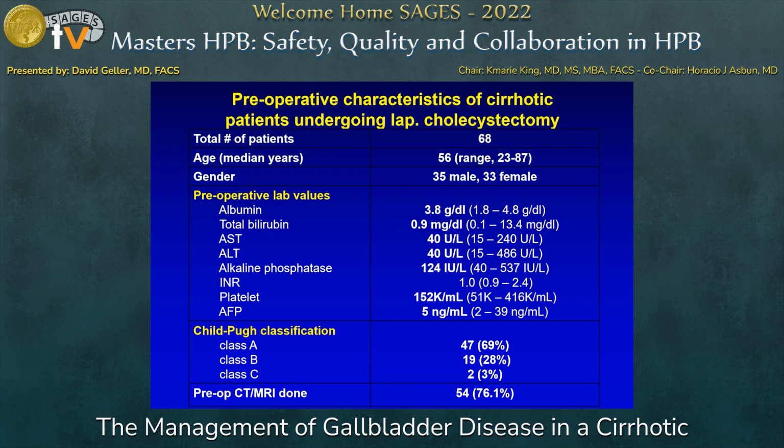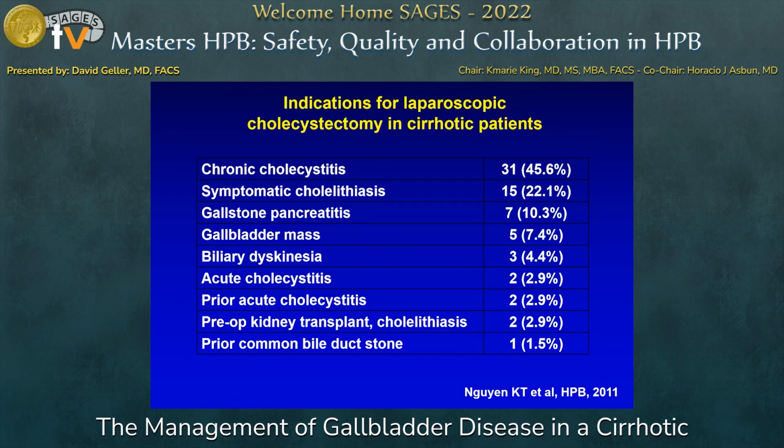It's important to do a pre-op contrast CT or MRI scan to identify abdominal wall varices as well as rule out simultaneous HCC. The most common indications for laparoscopic cholecystectomy were chronic cholecystitis or symptomatic cholelithiasis. Most of the patients were referred from our hepatology service or from the general surgeons in the community who declined to do the procedure due to the higher risks associated with cirrhosis.